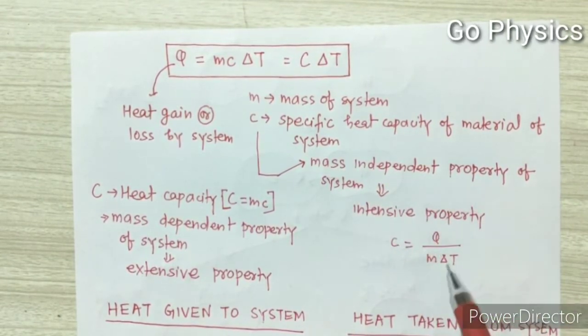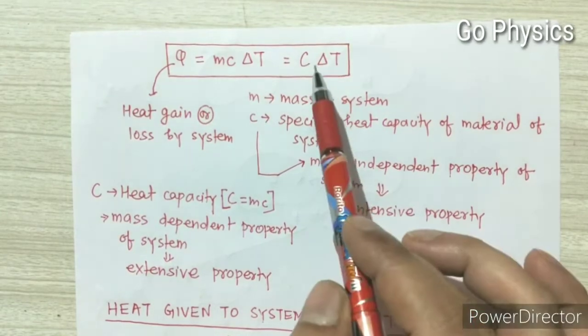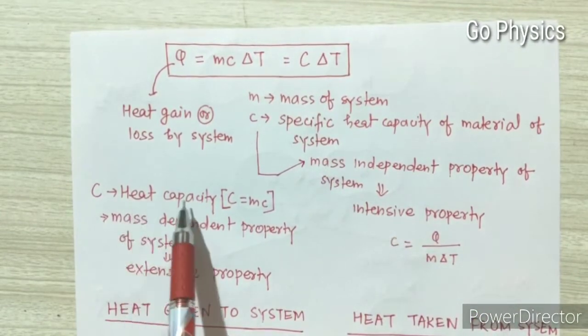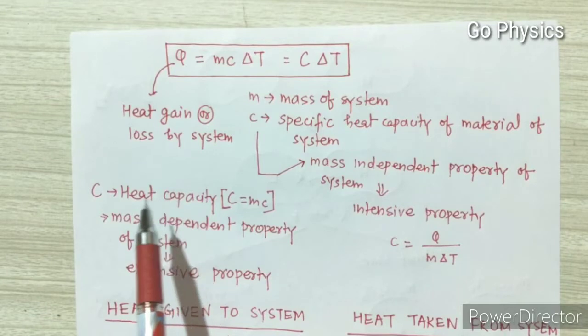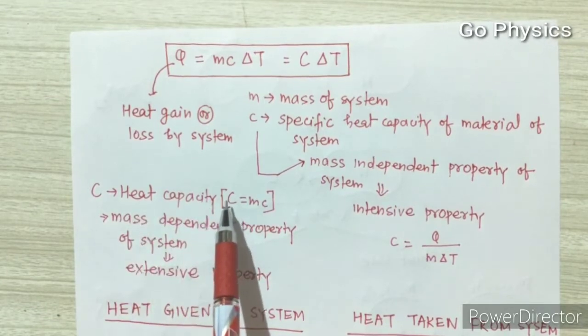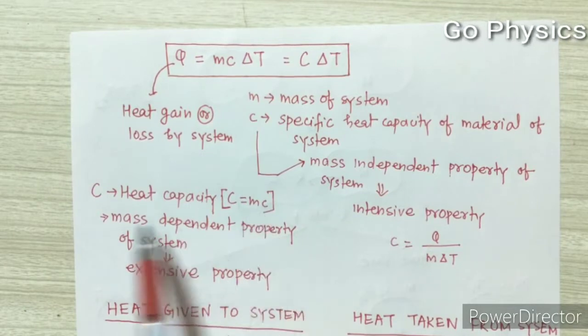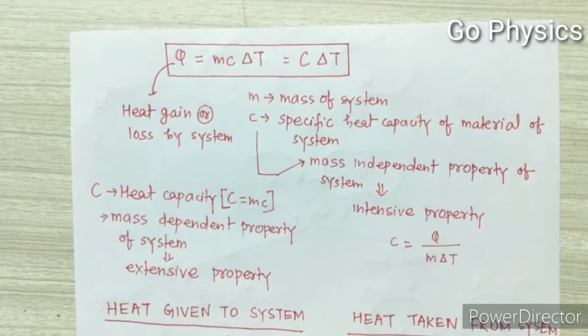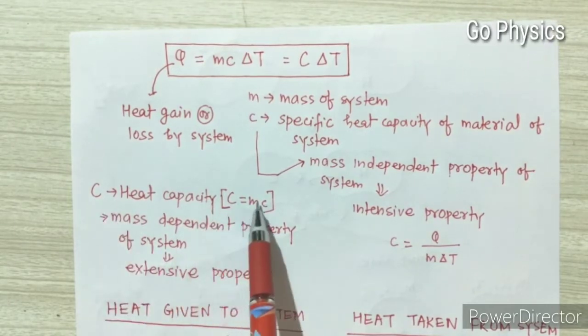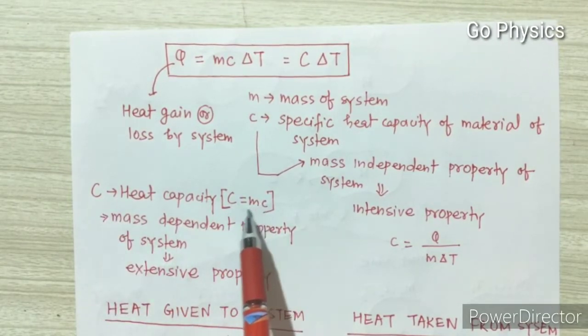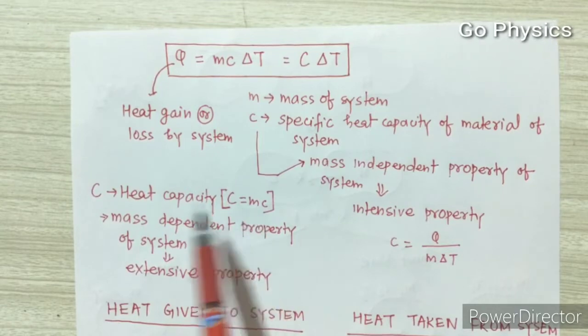because this is mass independent. Here capital C is heat capacity or thermal capacity, as we discussed earlier, and capital C is equal to mass into specific heat capacity. This property is an extensive property of the system, because it depends on the mass of the system. Here you can see that m is coming in the numerator.